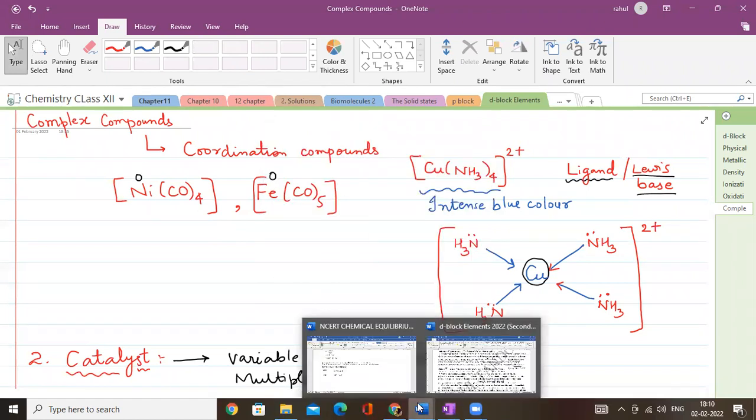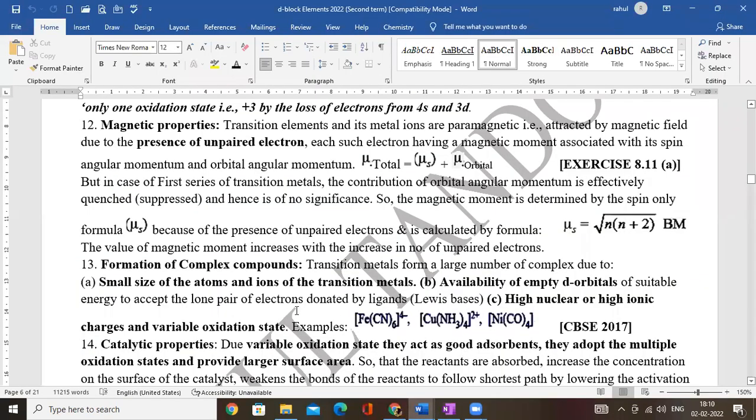It is due to the small size of the atoms and ions of transition metals, the availability of d orbitals which have suitable energy to accept the lone pair of electrons from the ligands, which are nothing but Lewis bases, and most important, high nuclear charge and the tendency to attain variable oxidation state.